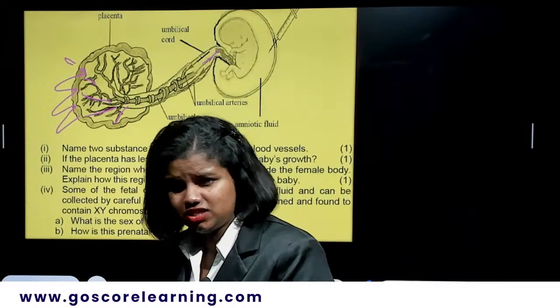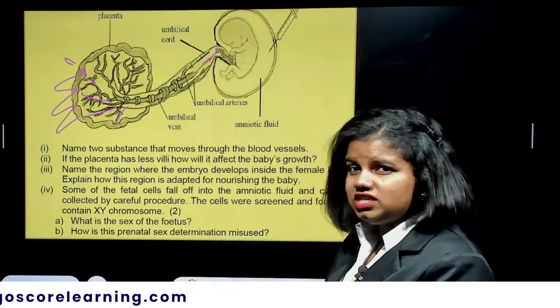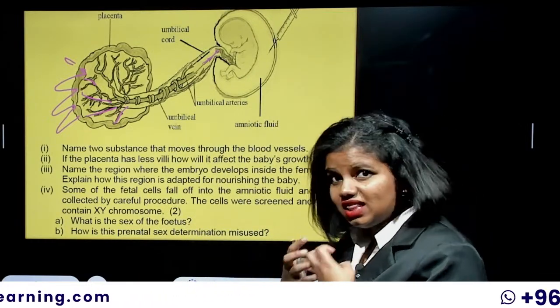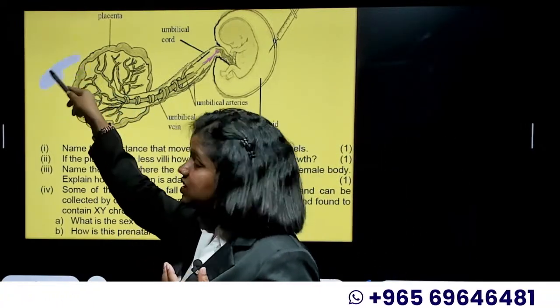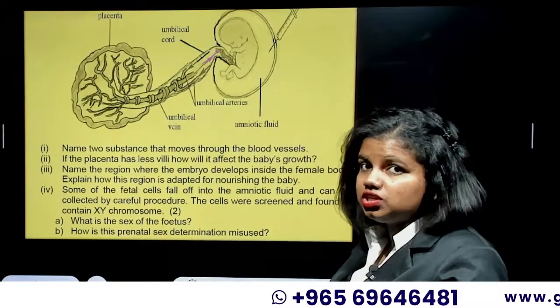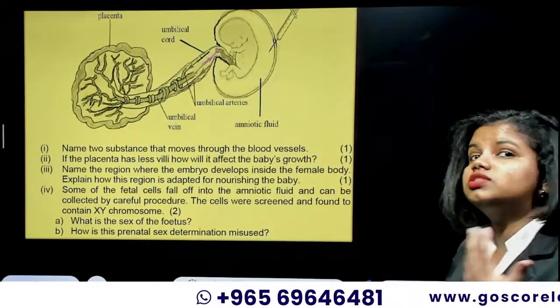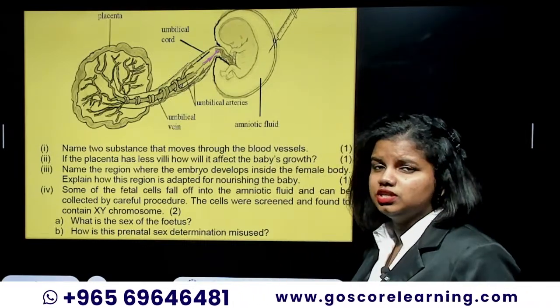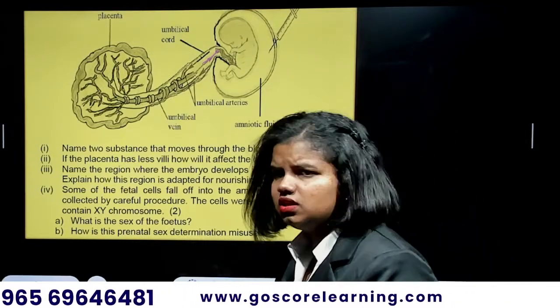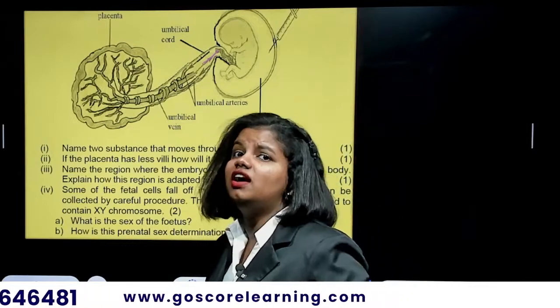Let it be the gaseous material or the waste material, it all would be exchanged at the villi. So if there is more villi, that means there is more nutrition and more oxygen for the baby. If there is less villi surface, that means less nutrition. And if the villi is less, the baby's growth would also be retarded.